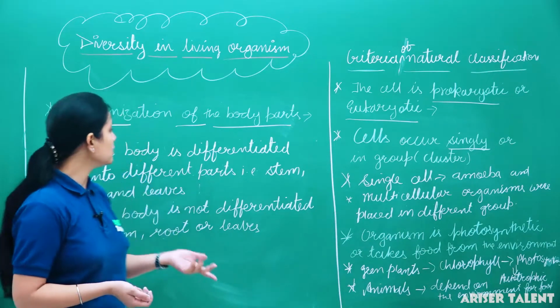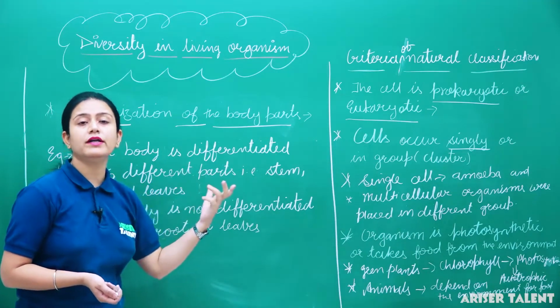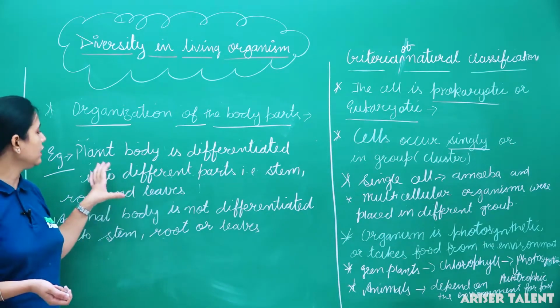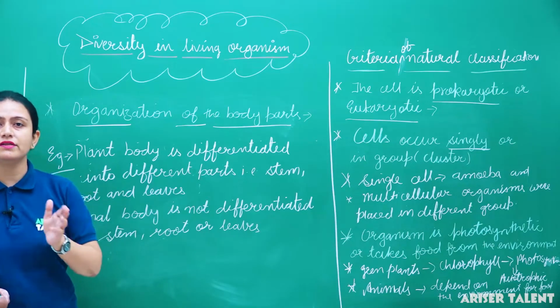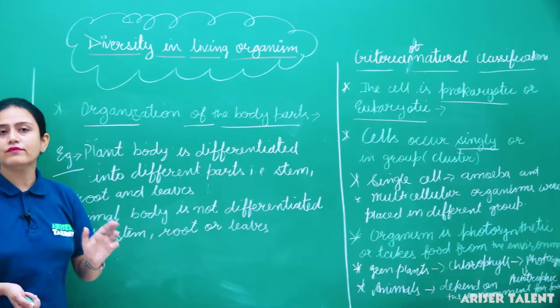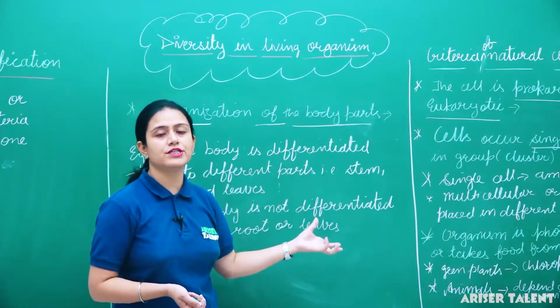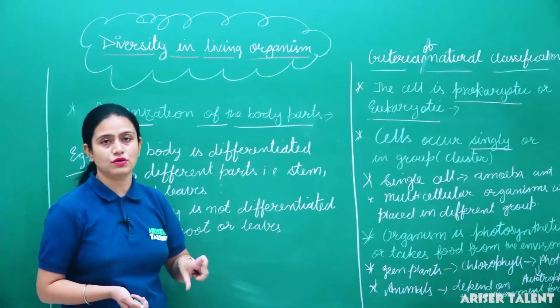Another criteria was organization of the body part, whether the body part is differentiated or not. If you talk about the plant body, then the plant body is differentiated into stem, leaves and roots. But if we talk about the animal body, then it was not differentiated into stem, leaves or roots. So these were the main criteria on which the natural classification is based. Clear?